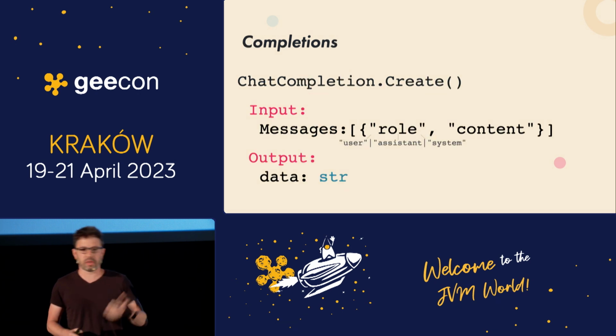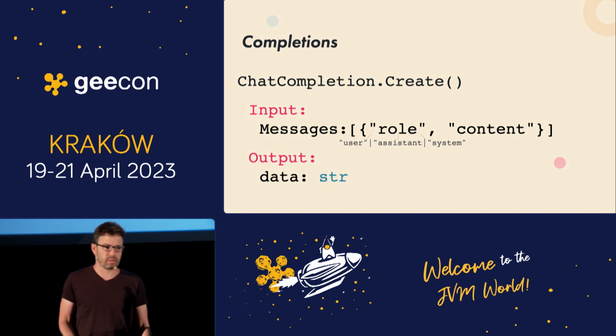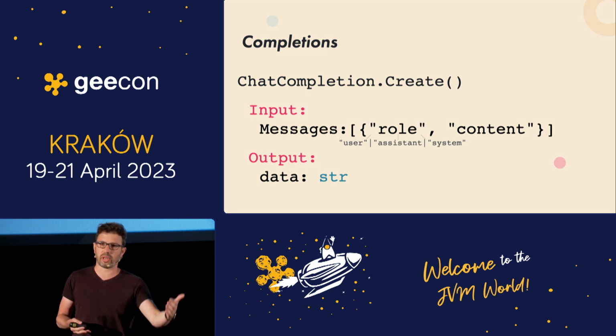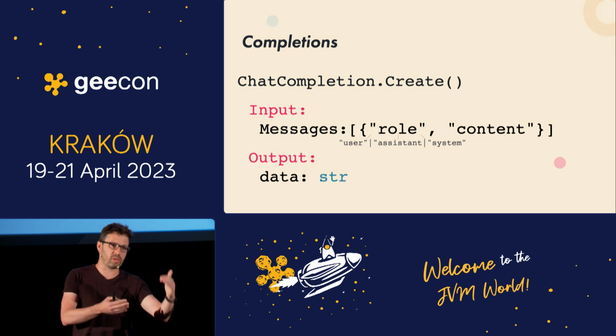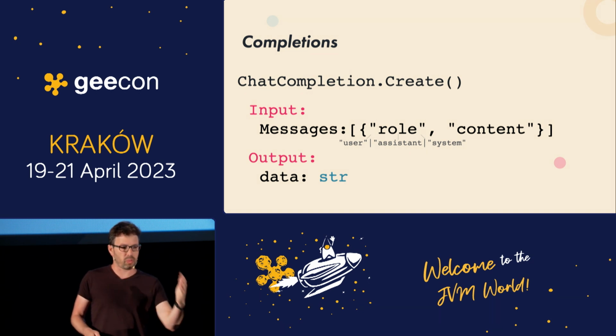So first, probably the most basic API that OpenAI gives you, or any other natural language process model, is the completions. Completion, you can think about it if you have a question, you ask a question, and the model completes this question with an answer. You can also start a story, and the model will complete the story. So what's the API? It's